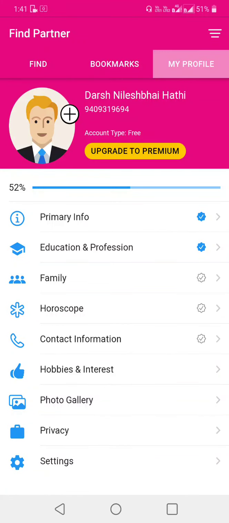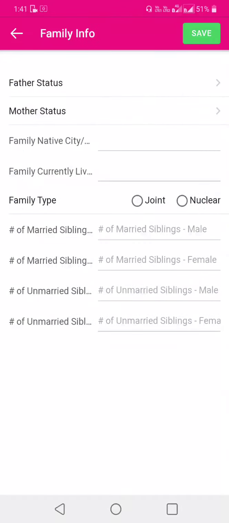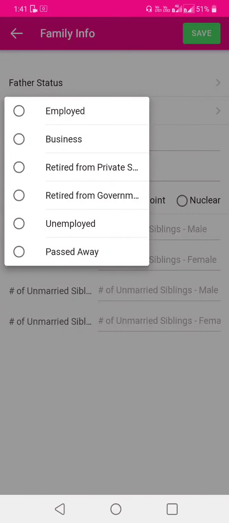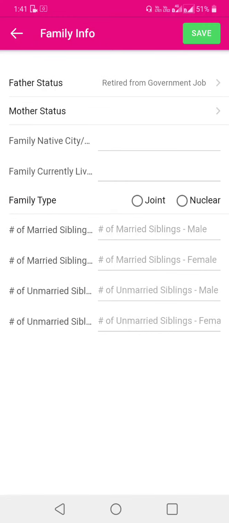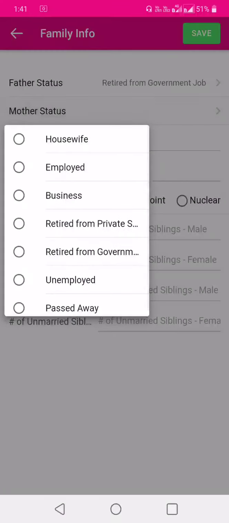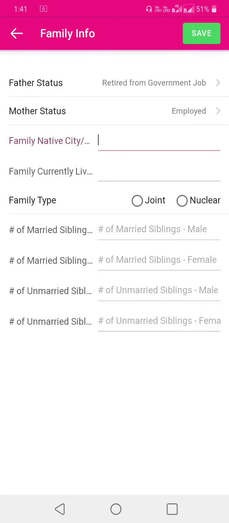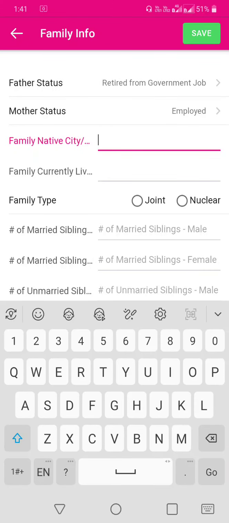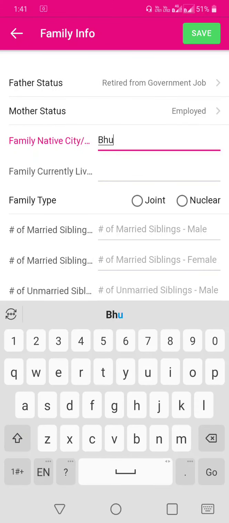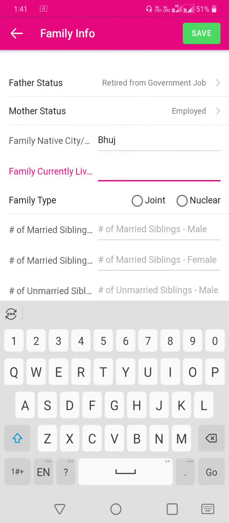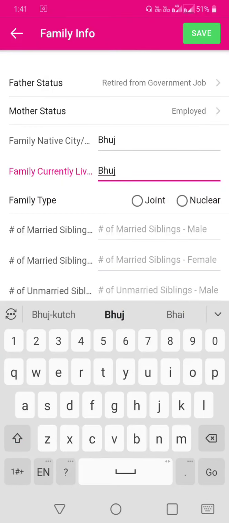Now the family info. In family info, your father's status, so retired from government job or whatever is appropriate. Mother's status, family native city from where you belong, and family current living city. Right now, where are you living? Then family type, joint or nuclear.